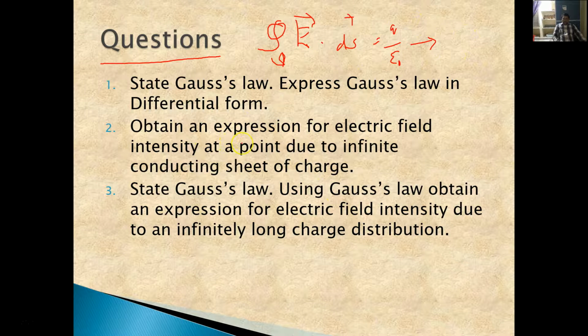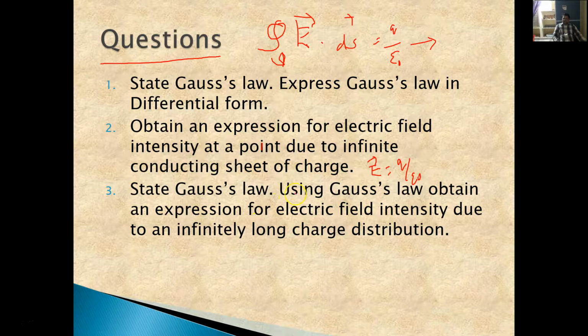After that we obtained an expression for electric field intensity at a point due to an infinite conducting sheet of charge, which is E bar equal to sigma by epsilon naught.